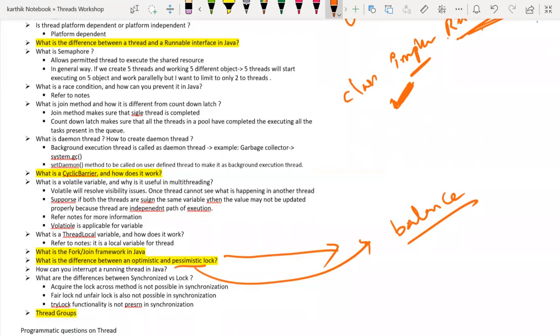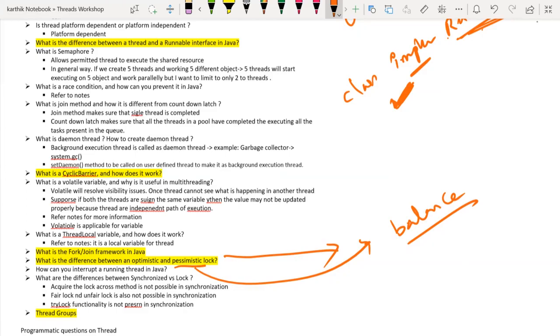And optimistic lock is nothing but you don't need to lock that thing, but whenever another thread changes the value, you have to take care of it. How do you take care? One of the mechanisms is by using atomic variables, which is a perfect way. There are other ways also, like versioning. For example, if one thread modifies the value, then you can keep a variable called version.